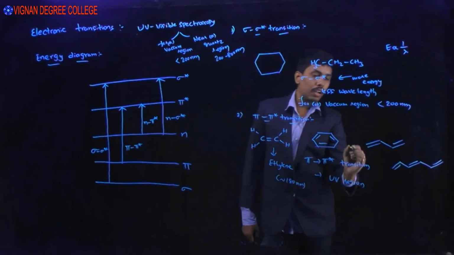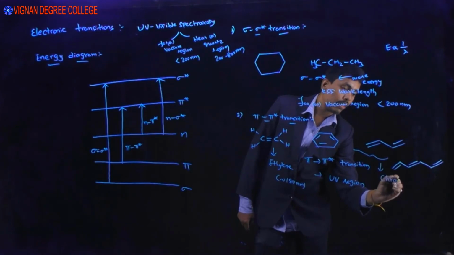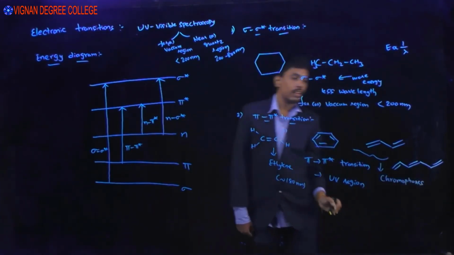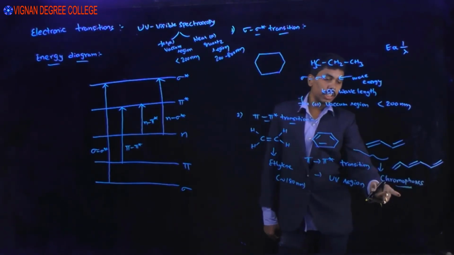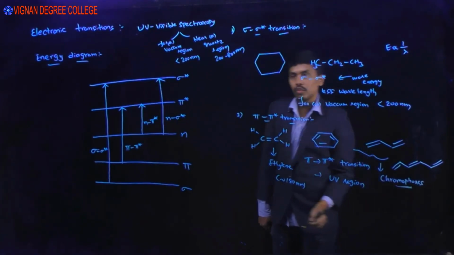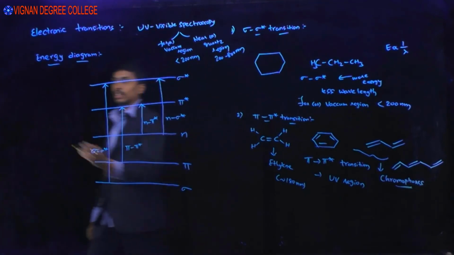So all the other molecules will act as chromophores in UV spectroscopy. What is a chromophore? The group which is responsible for absorbing UV visible radiation. Okay, this is about pi to pi star transition.